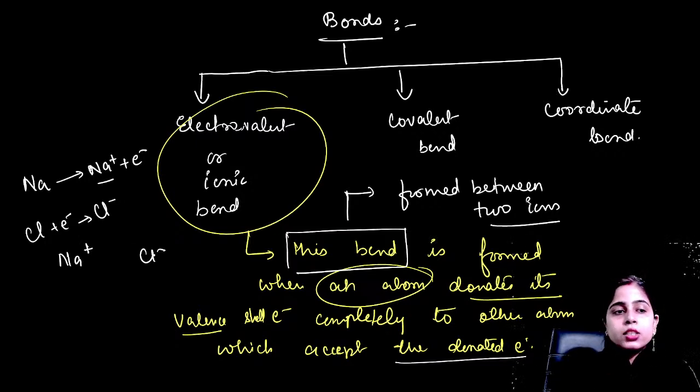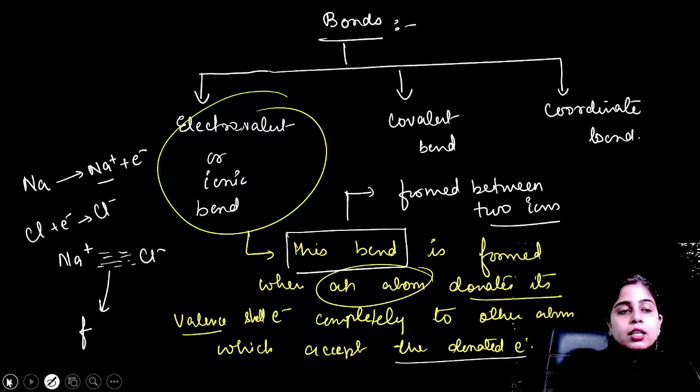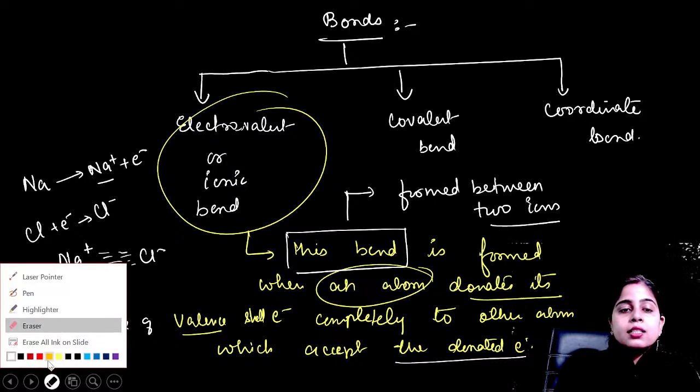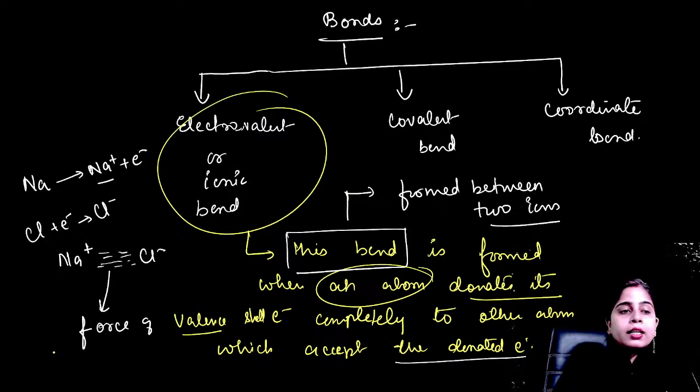consisting of opposite charges. So they will have a force of attraction between themselves, and this force of attraction will be the bond. This force of attraction is the only bond here, which is bonding these two ions together, known as electrovalent bond or ionic bond.